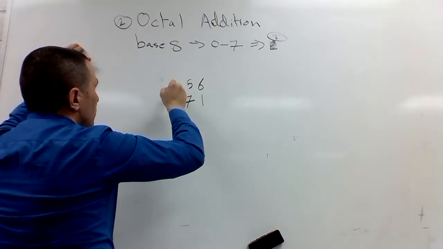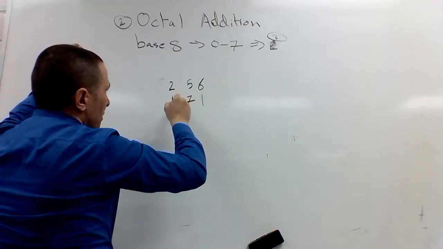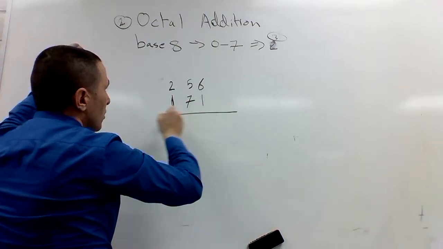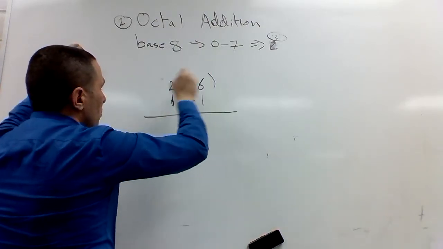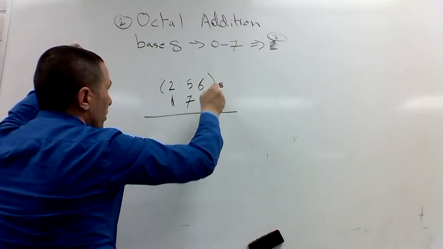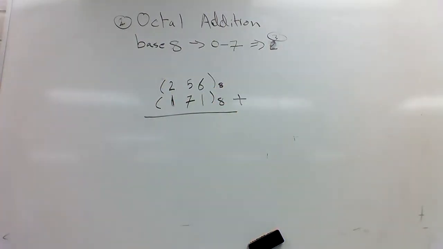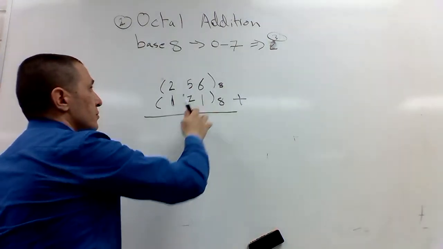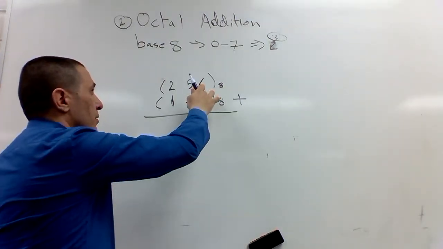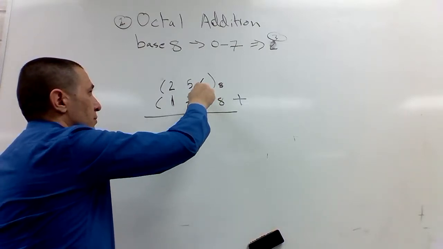Now let's put this 2 and 1. I'm trying to add those 2 octal numbers, meaning base 8. And let's make this 2.